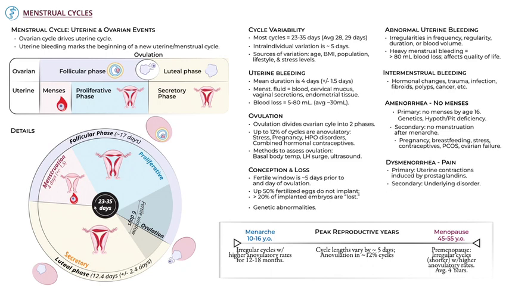In regards to pain management, NSAIDs are helpful for some patients, but for others, hormonal contraceptives that limit endometrial growth and therefore prostaglandin production are a better option. This concludes our diagram.